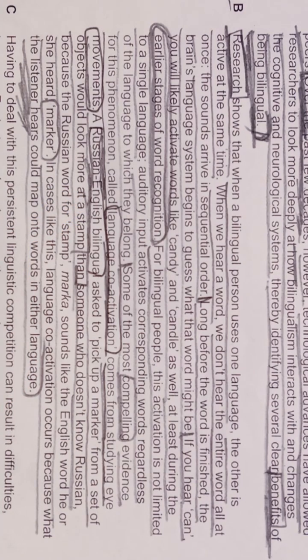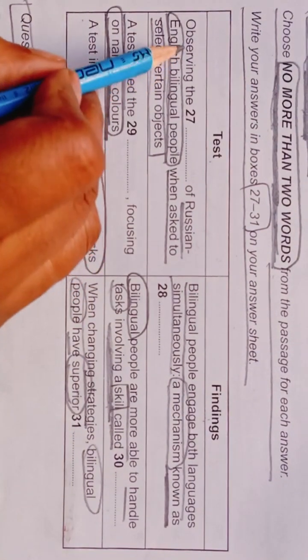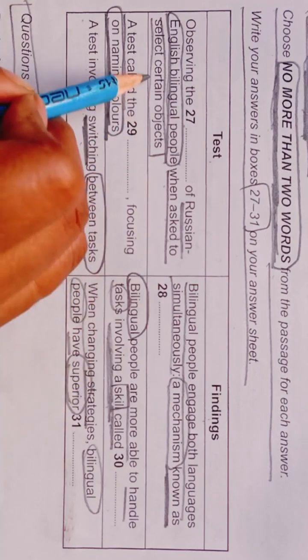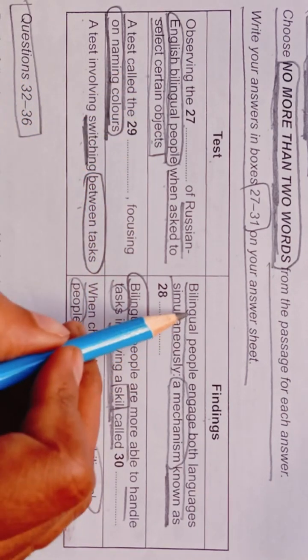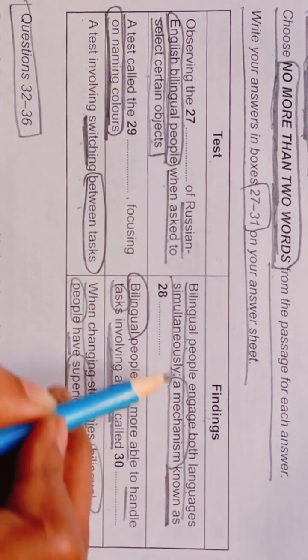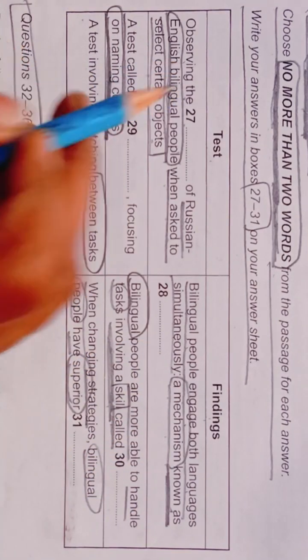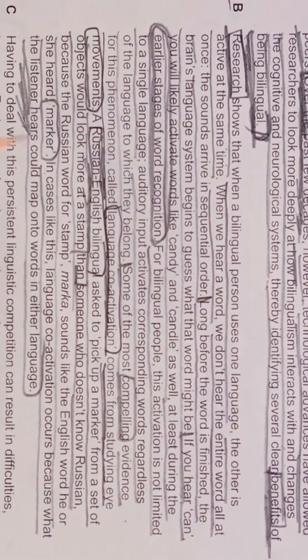So let's see what they are asking here: observing the blank of Russian English bilingual people when asked to select certain objects. Bilingual people engage both languages simultaneously, a mechanism known as blank. So what are they observing?